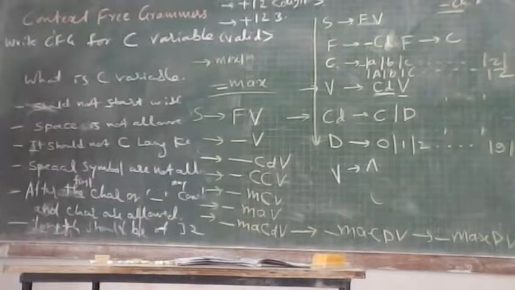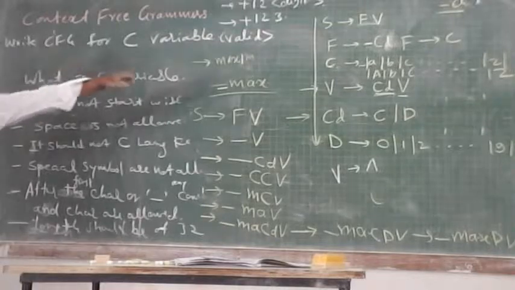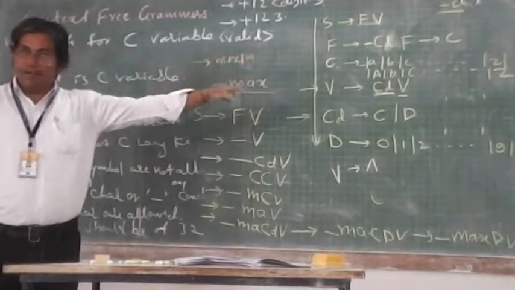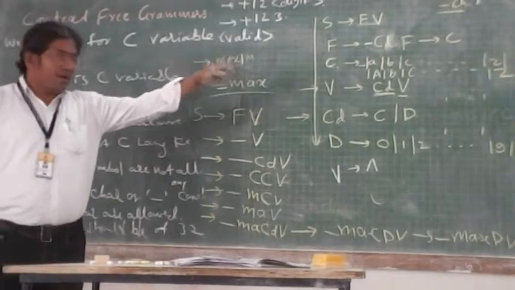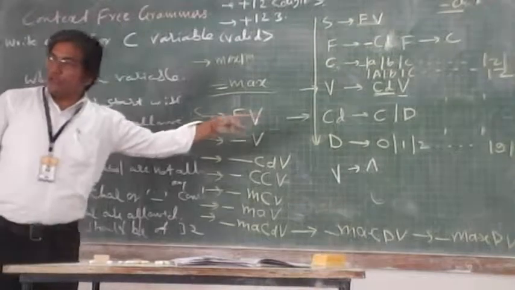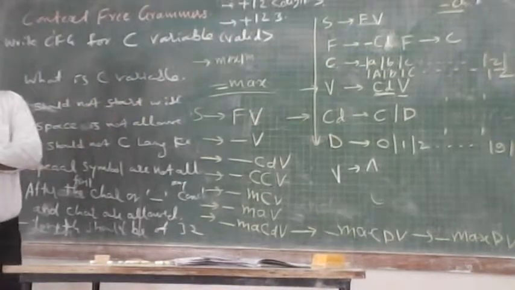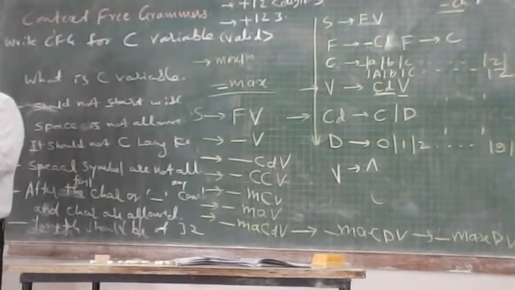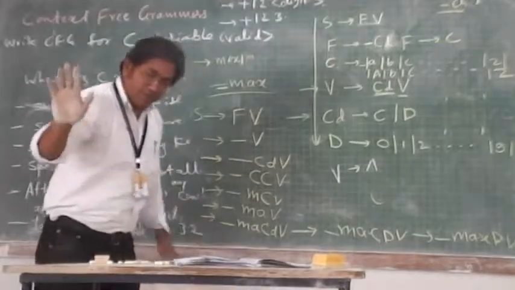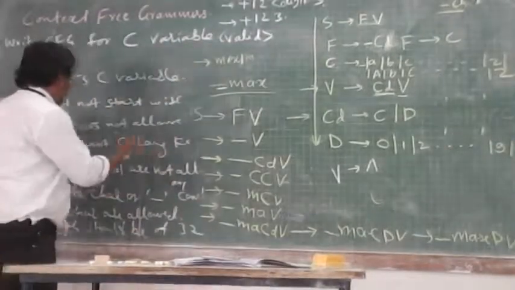Keywords should not be a variable name. In that case, what we can do: this particular grammar will generate the variable, और यहाँ से what happens, the output of this grammar we will give as input to the automata. Okay, we will design the automata like this. मैं simply बताता हूँ, I won't take your time.